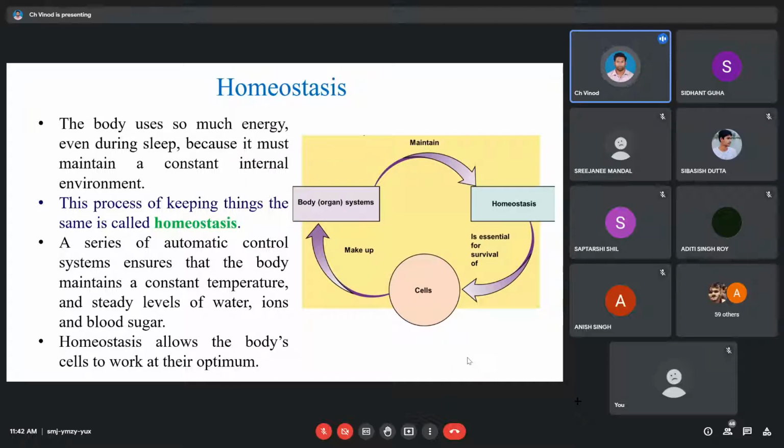Okay, so let's begin. So homeostasis, what is this homeostasis? Usually the term "stasis" we use in biology for a kind of process. So what process are we actually looking at? We are looking at a process which will be able to maintain our environment. Now, talking about the environment, what kind of environment are we talking about? Is it internal or external? We are talking about the cells.